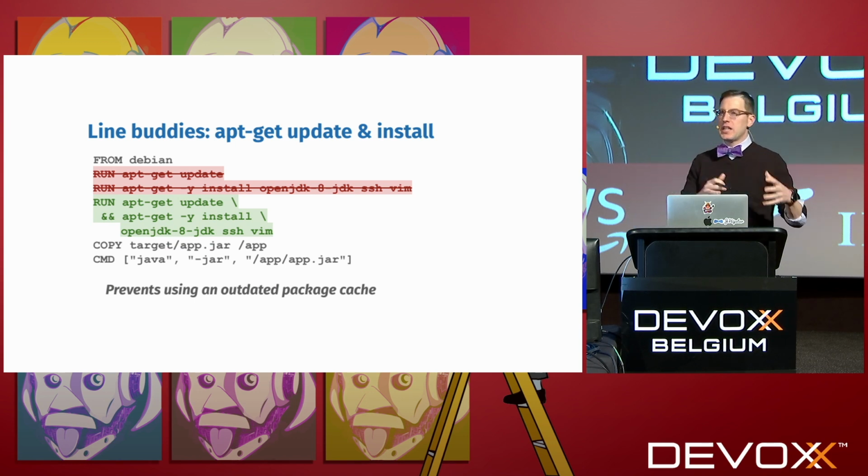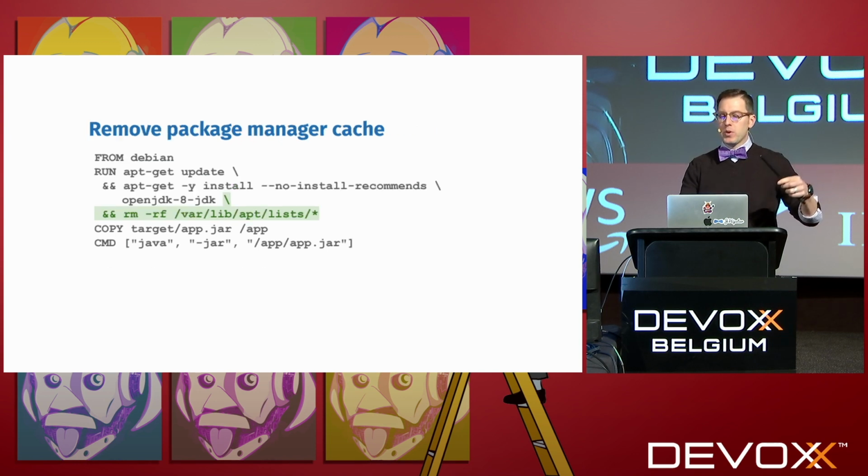So if we're installing the JDK and also updating the package indices for apt, we want to do that on the same run directive so that they become invalidated together. And ultimately so that they only create a single layer. And that layer, because of the way apt works, is going to have some cruft in it. So we also want to add to that rm -rf these extra files that we don't need at production. They're only there to install the JDK.